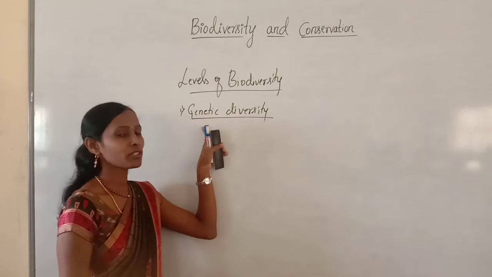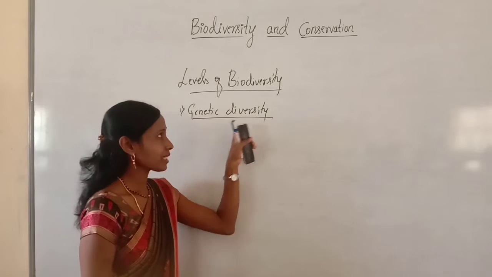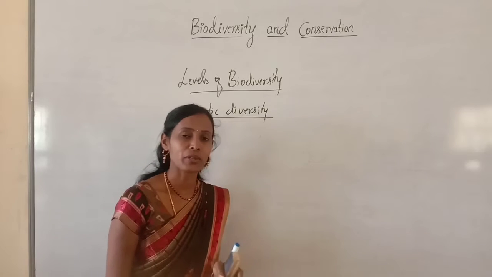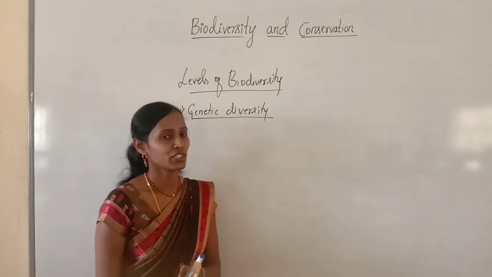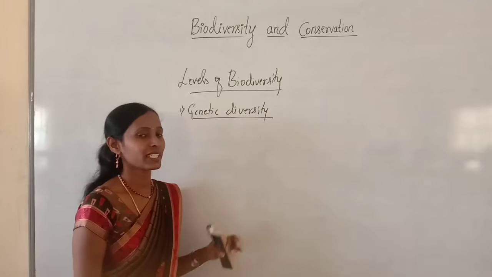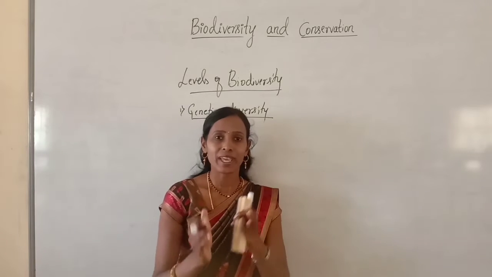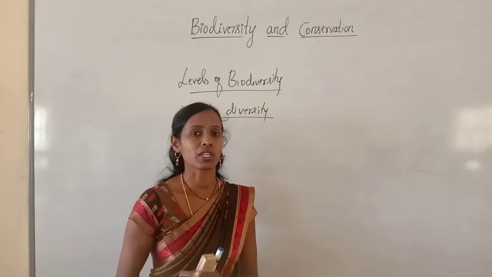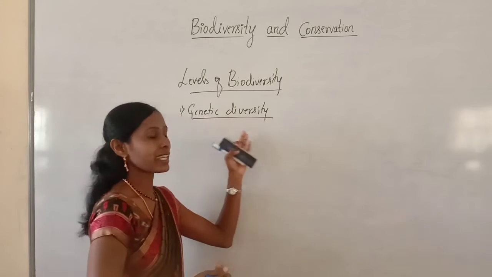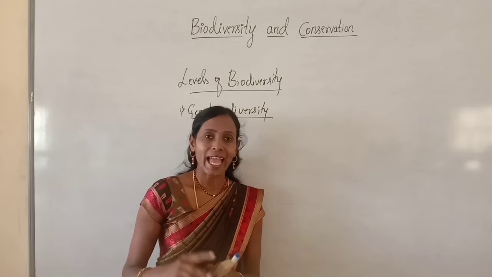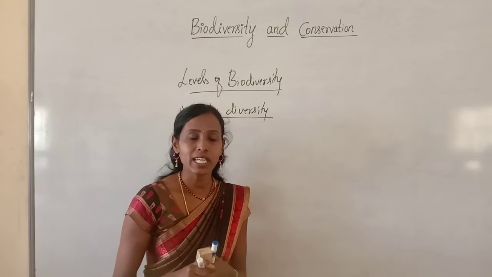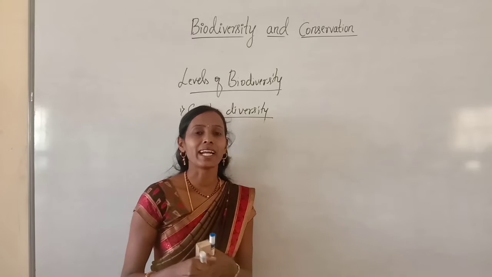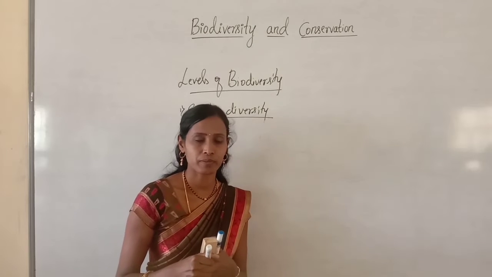Here genetic refers to gene level and diversity means variation. So you can define genetic diversity like this: variations of genes within the species is called genetic diversity, and it is the diversity in the number and types of genes.